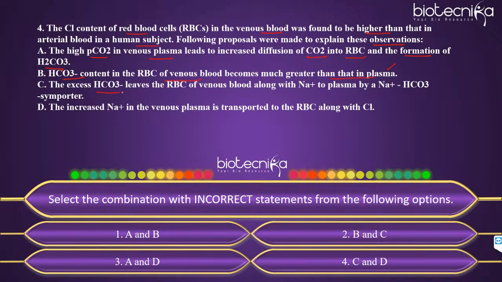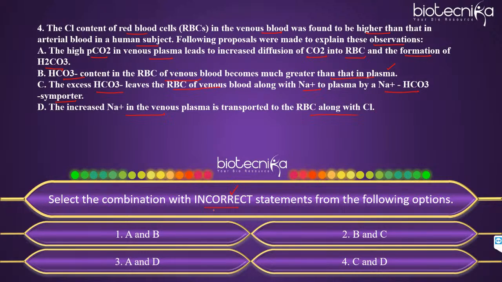C, the excess bicarbonate leaves the RBC of venous blood along with sodium to plasma by a sodium bicarbonate symporter. D, the increased sodium in the venous plasma is transported to the RBC along with chloride. So there are 4 statements, 4 proposals. Okay, these observations have been made. So you have to select the combination with incorrect statements.